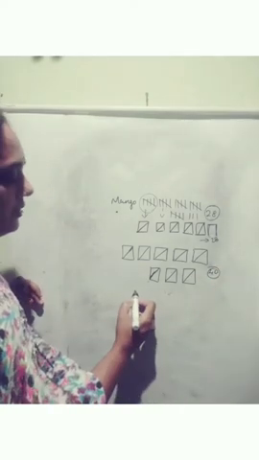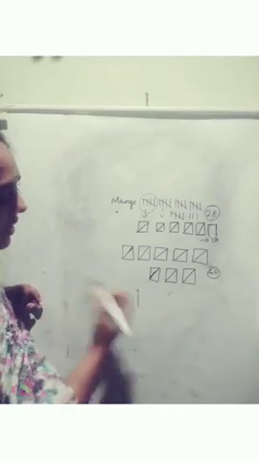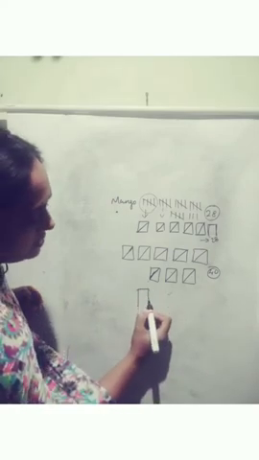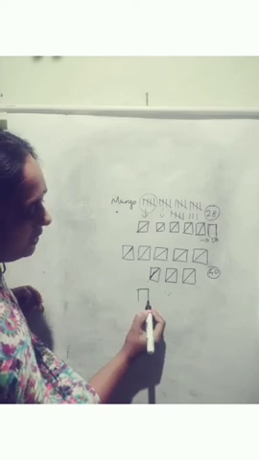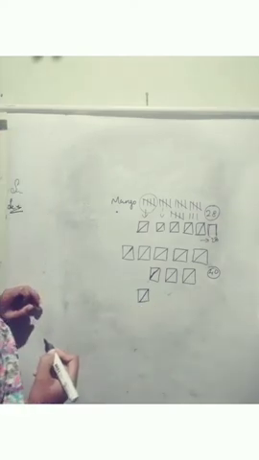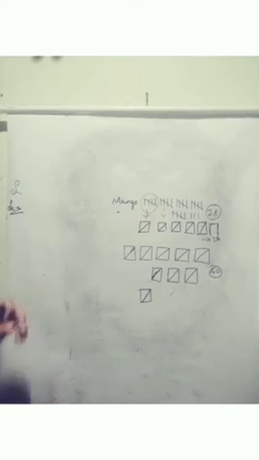Then if this is represented by 1, this line segment, here 2, then this is 3, and here it is 4, then here it is 5. Is it clear for you? Now we can go through the examples given in the textbook.